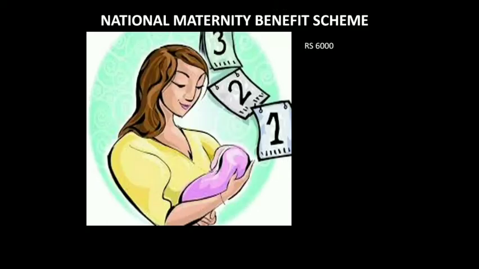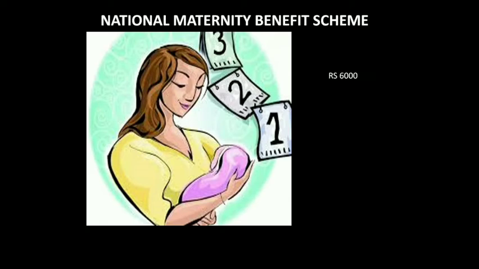Moving on, we have the National Maternity Benefit Scheme. This was initiated by the government of India, and this scheme was mainly for pregnant ladies of India. These pregnant ladies can avail this scheme and get an amount of 6,000 rupees. But they can avail it in 3 installments. They cannot get the money in one go.